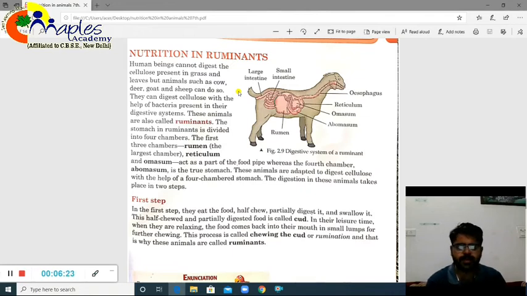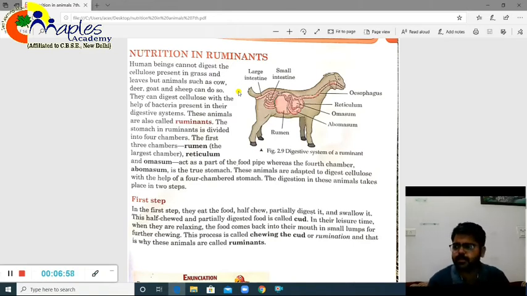So what are they doing exactly? Basically they are digesting it, or you can say they are chewing it. So why is it so? How come they can keep so much food in their mouth? Those animals have a special feature. Their stomach is different. As far as humans are concerned, we have only a single chamber, but in ruminants there are four chambers. Their stomach is divided into four parts, and there the digestion takes place, right? Now apart from that, one more thing that we should see is that cellulose is there, right?